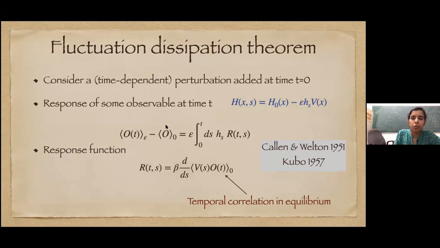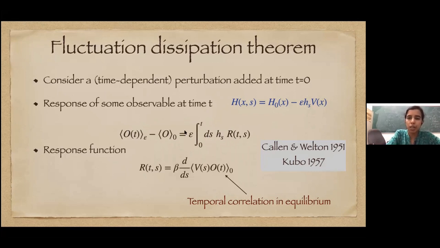The response of some observable at time t, which is O(t) minus O0, where O0 is a constant, is given by a time integral, as we expect that the response at time t depends on the whole history. So it is an integral over the time dependent prefactor h(s) and something called the response function R(t,s). It depends on t and s, and we integrate over s.